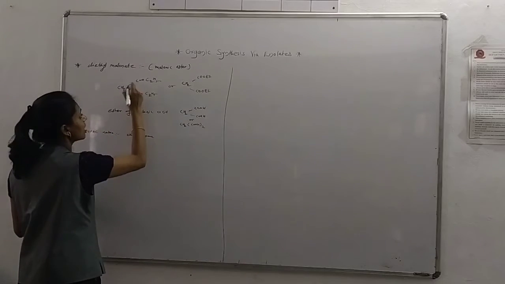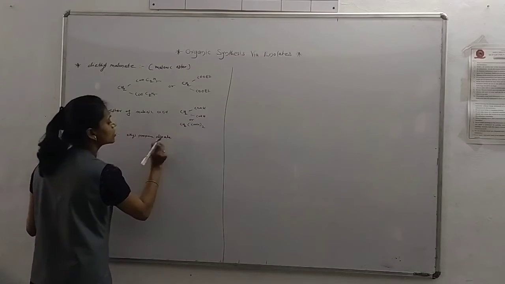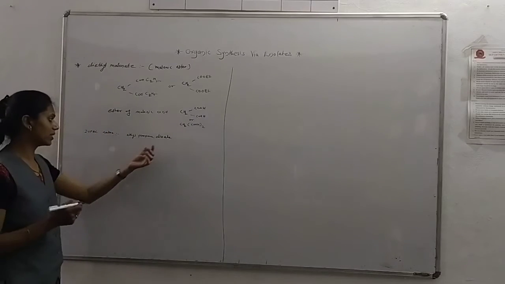Since there are 3 carbon atoms, propane, and two ester groups, dioate.